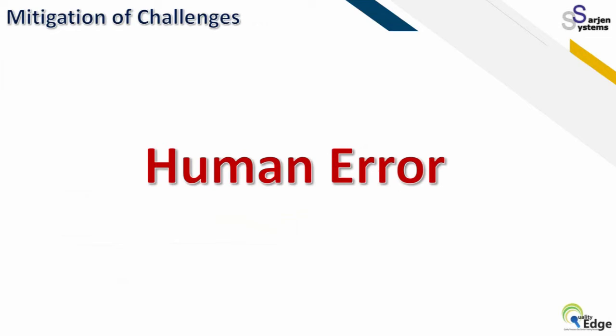Anything happens, and finally people have a tendency to say human error. But if we go in depth in the analysis of any issue, yes, human error is one of the things, but another part is the control. Where you have less control, definitely a human being will make a mistake.